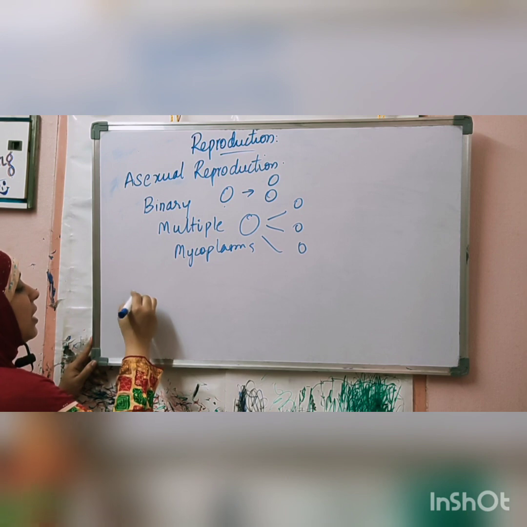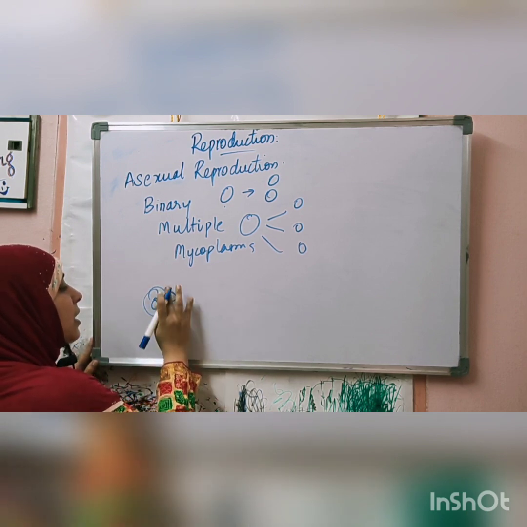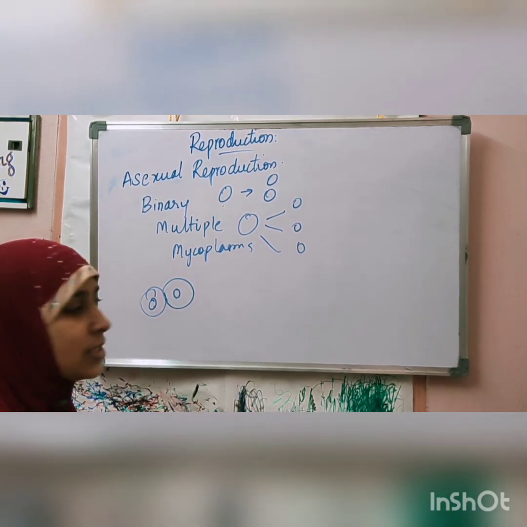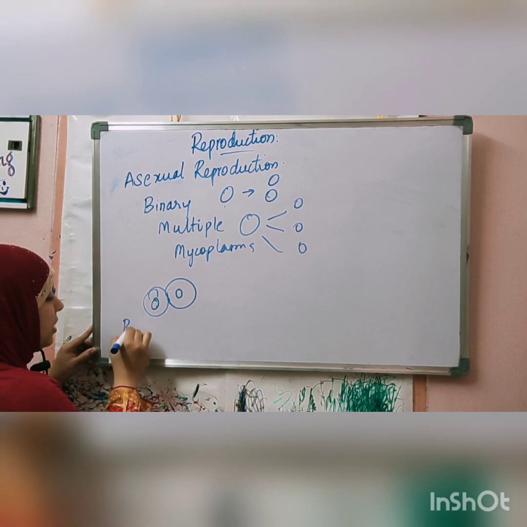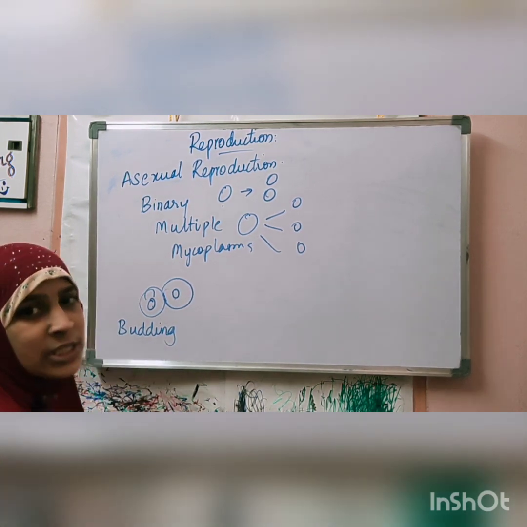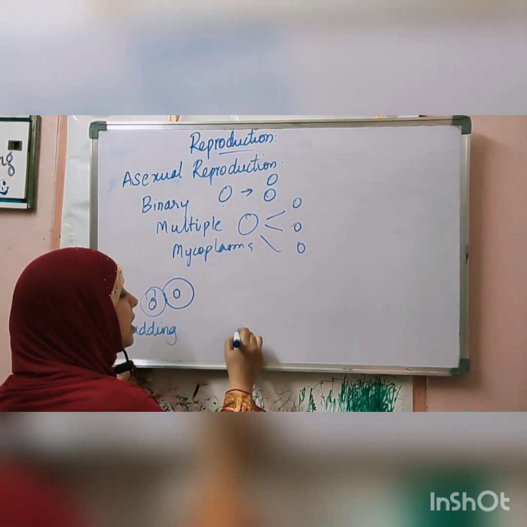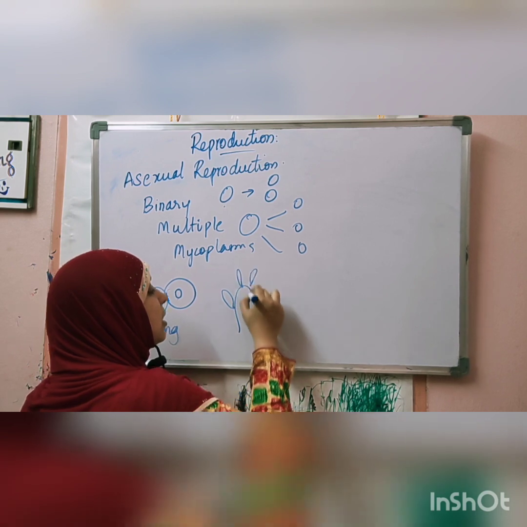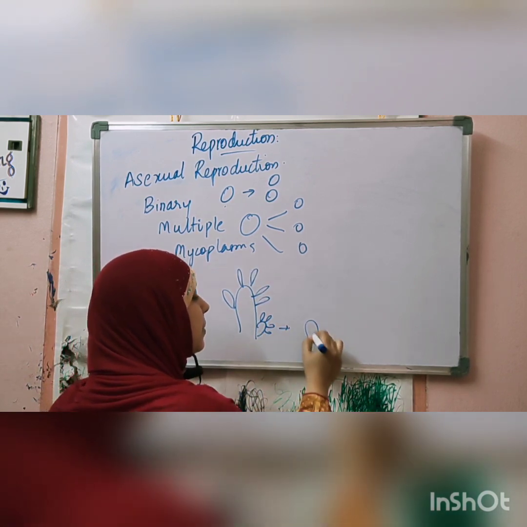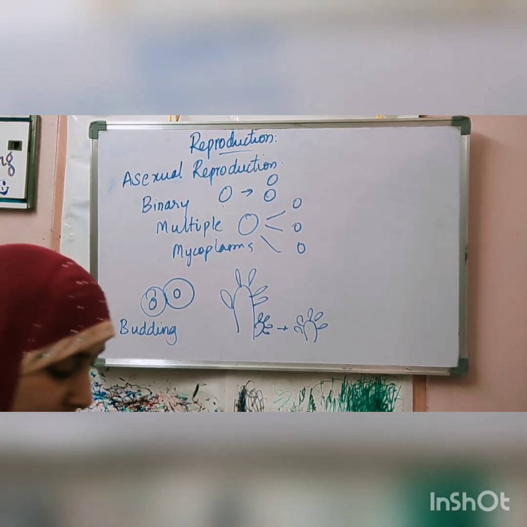Next, after binary fission, budding. Budding is seen in yeast. Yeast grows a small bud, in which the nucleus will develop, and finally the complete organism is formed. When budding occurs in yeast, the organisms will not separate, because yeast likes to live in colonies. Whereas in budding in hydra, the bud that is formed slowly develops tentacles, separates from the parent, and starts living its own life. So that is budding in hydra.